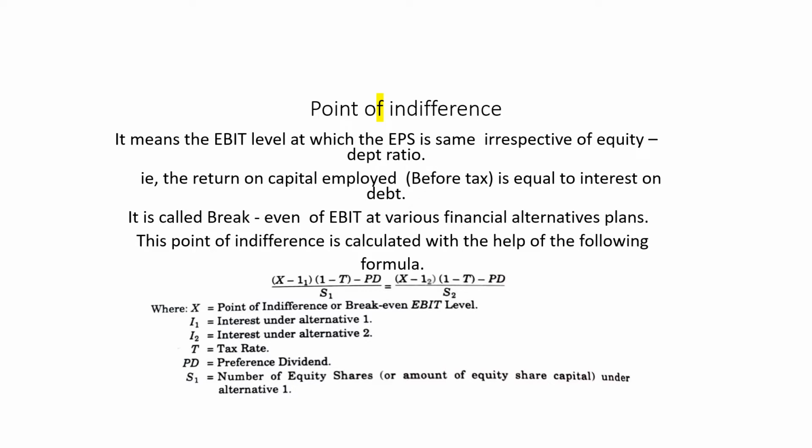Generally, the pattern of capital structure is classified into four headings. First, capital structure consists of only equity shares. Second, capital structure consists of equity and preference shares. Third, equity share capital with debentures. Fourth, equity share capital, preference share capital, and also funds raised through the issue of debentures. These are the four patterns of capital structure.